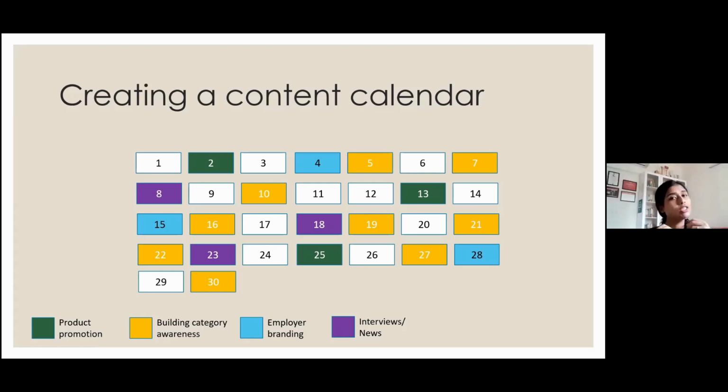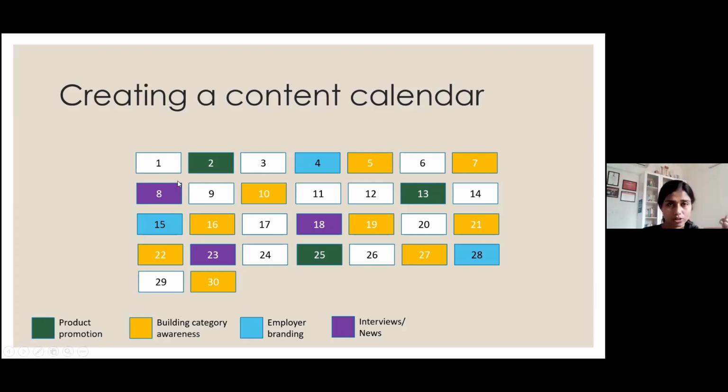On social media, every brand does a mix of both category promotion and product promotion. So for Domino's, the category is pizza, and the products are your garlic bread, your pizza, your chicken wings, whatever. If you go to any website, whether it's Cadbury, Bournvita, or whatever, you will always see a promotion of the category itself, which is a health drink or jewelry, and then you will see products being promoted. So decide the difference between product and category.